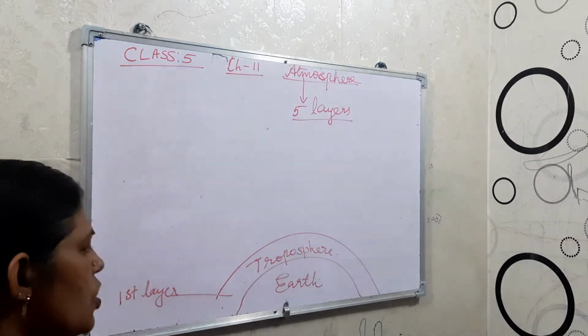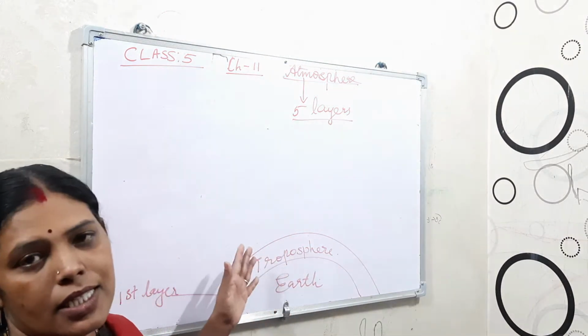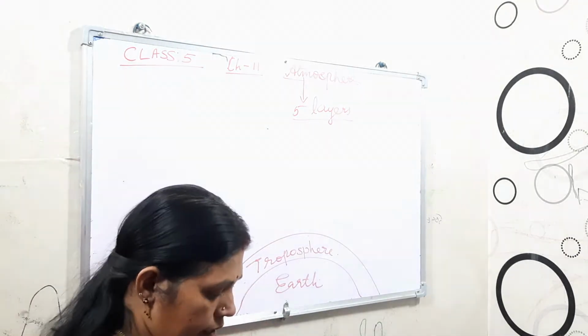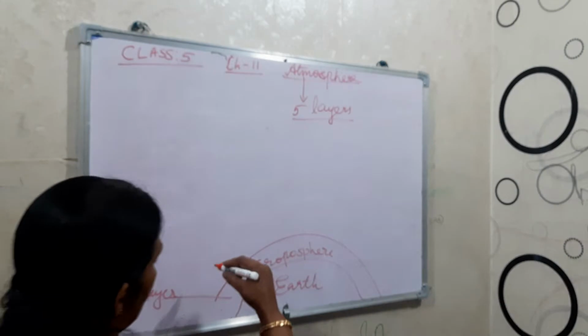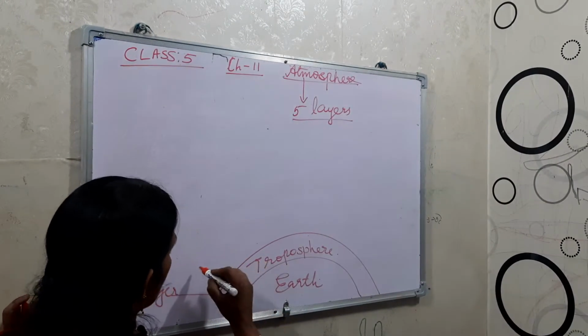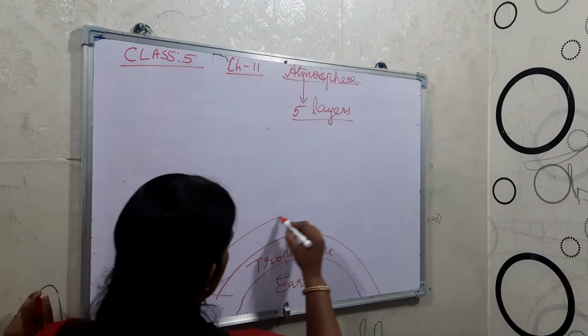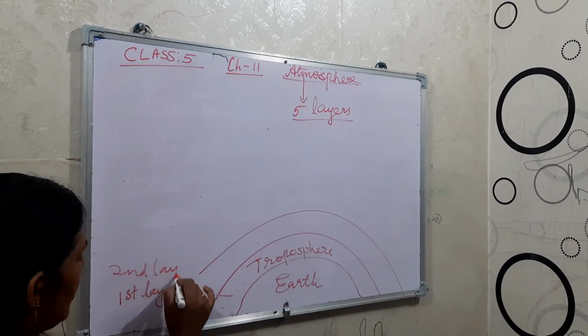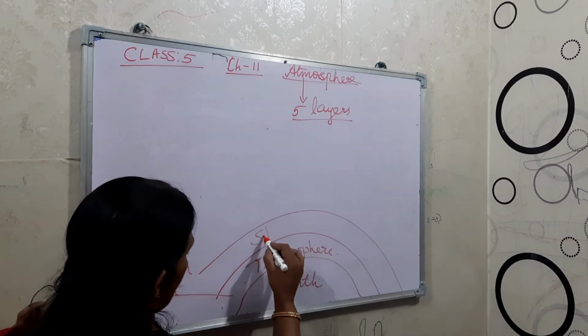In this troposphere, all the weather changes occur. Then the second layer is the stratosphere.